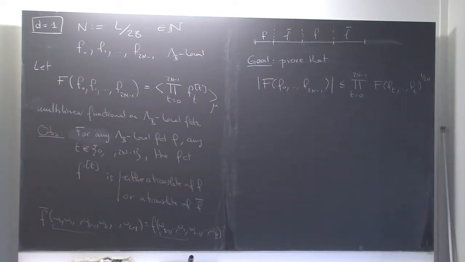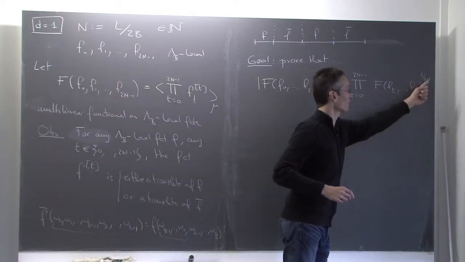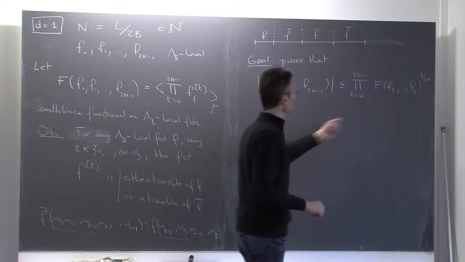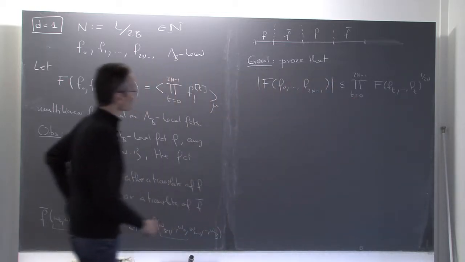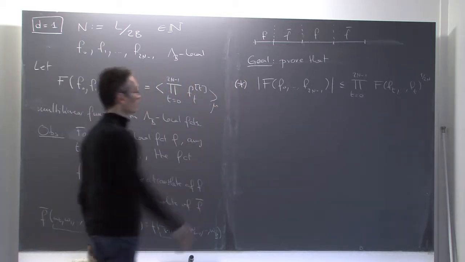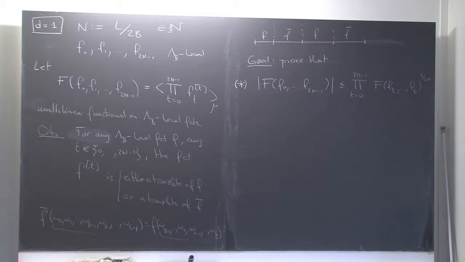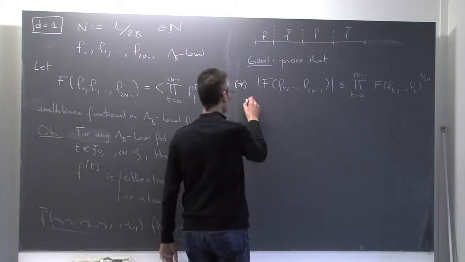That's just the right-hand side. So this expectation here is again F applied to the same function f_t 2n times, to the power 1 over the size of the torus, in dimension 1 just 2n. And then I take the product over the whole choice of the functions f_t. So that's what we want to prove. Let me call this star, so I can refer to it when I need. Okay, that's our goal. So now let's make some observations on the functional F. It has some nice properties.